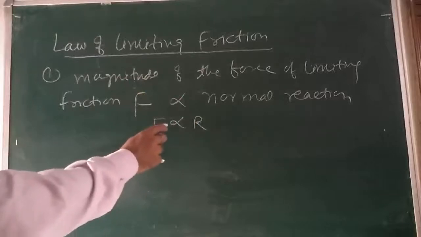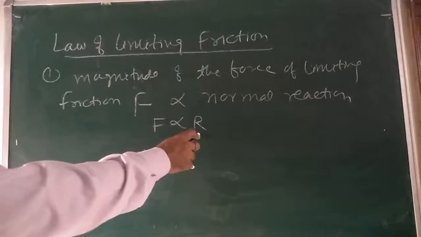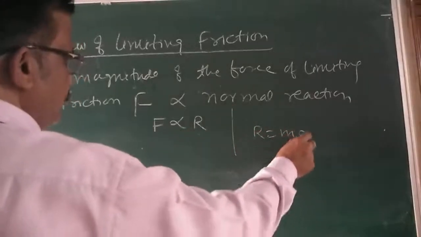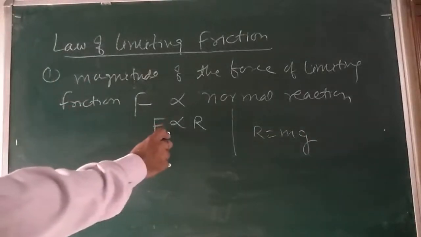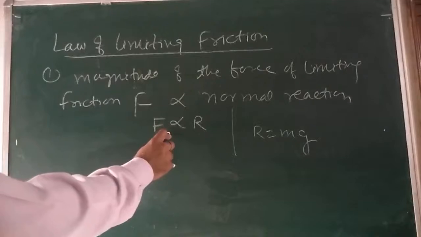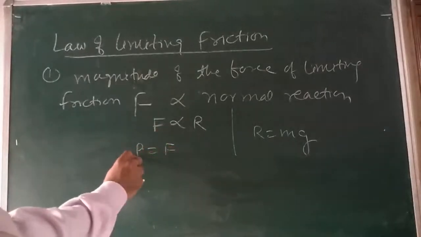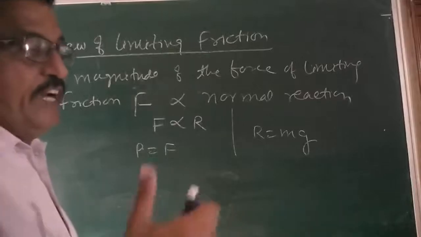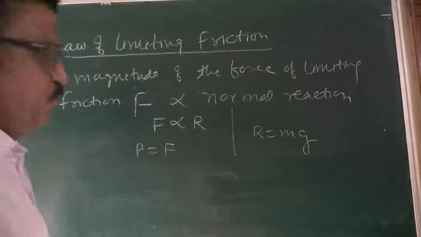When a body is heavy, normal reaction R increases because R is equal to mg. Therefore, F increases. Hence, P is equal to F, where P is the applied force. P increases. So more force is required to move a heavier body than to move a lighter body. This is the first law of limiting friction.